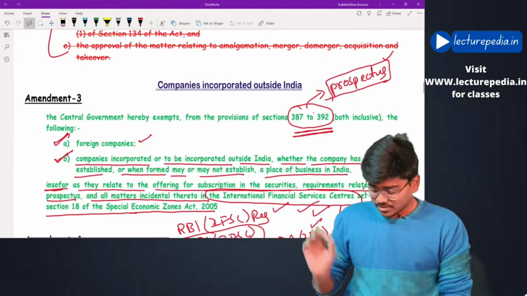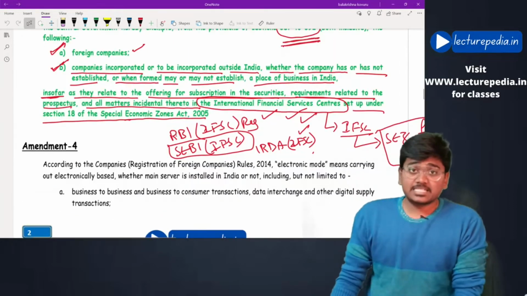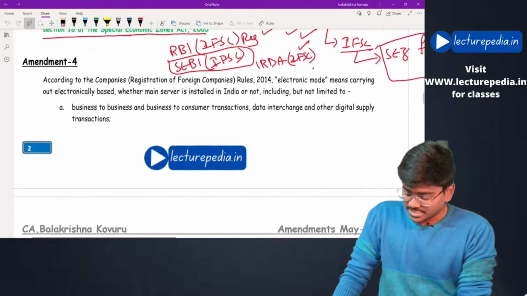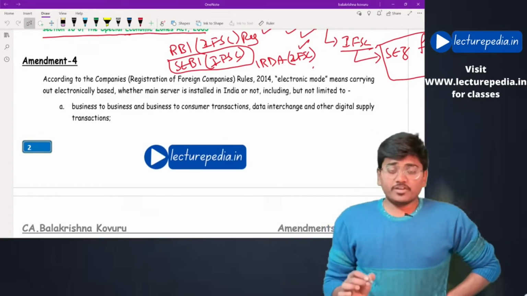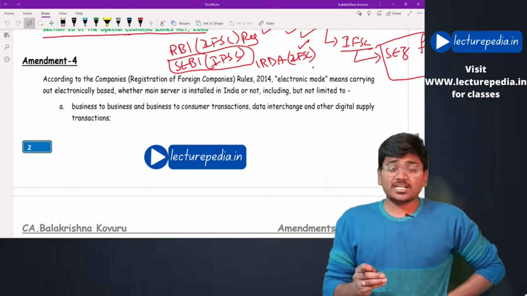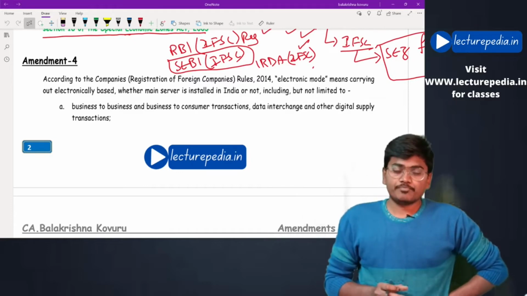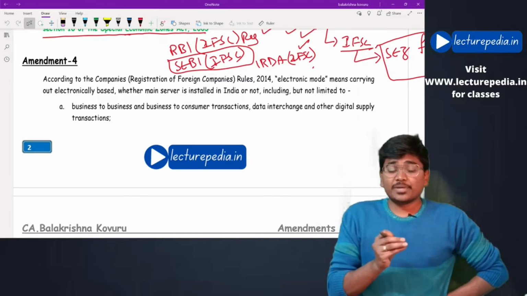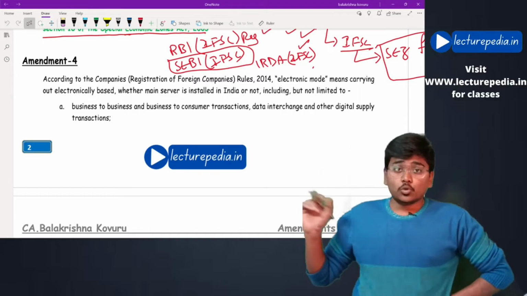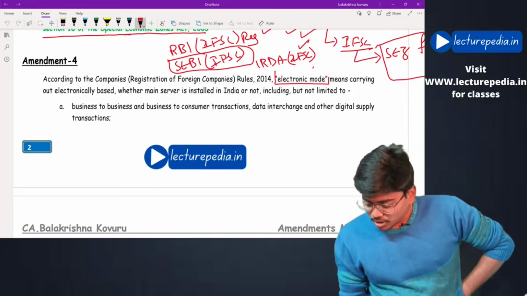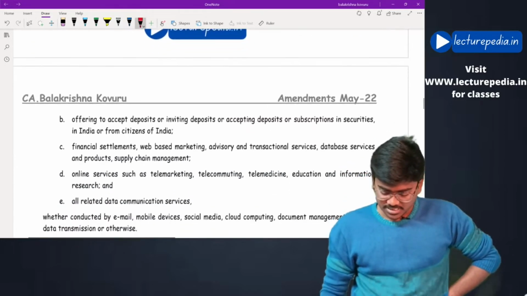This is one of the minor amendments in companies incorporated outside India. Next amendment in the same chapter. See, if a foreign company operates through electronic mode in India, even in that case, it is deemed that such company is having a place of business in India. And in the rules, the electronic mode was defined. There are certain 5 points which are covered under this electronic mode definition.